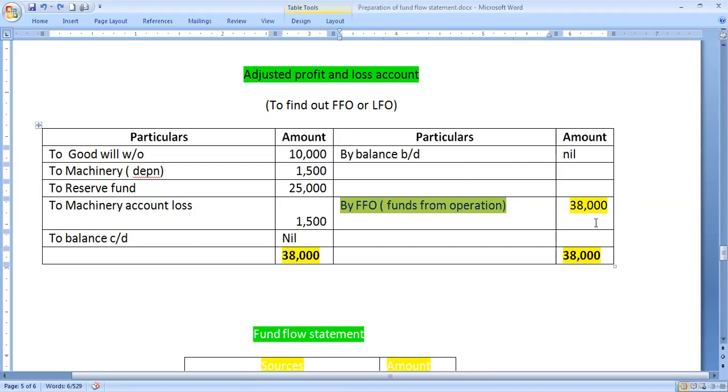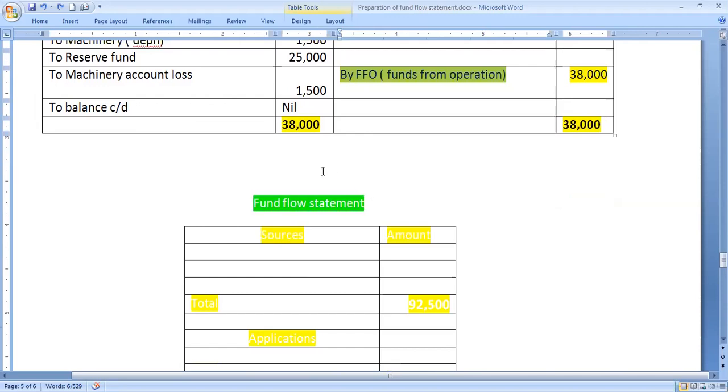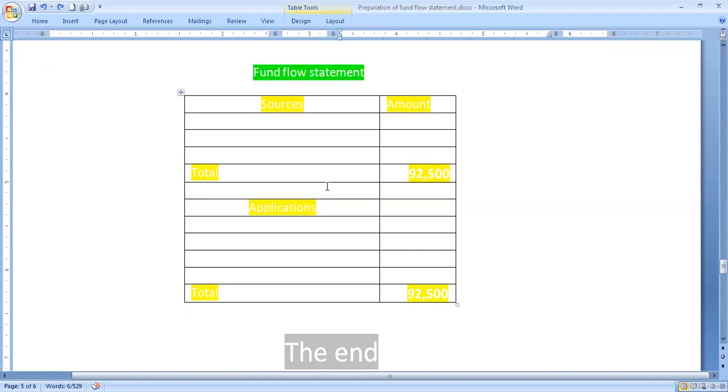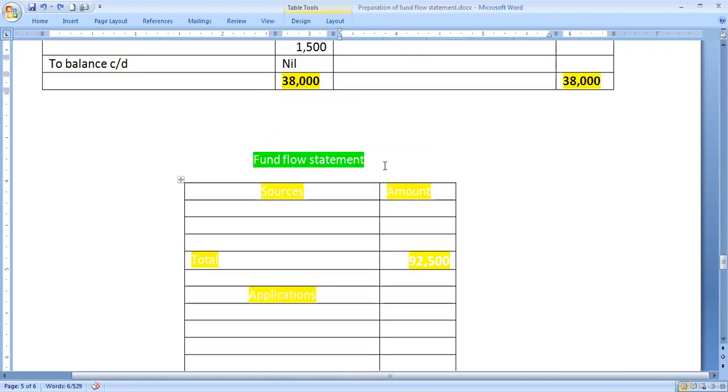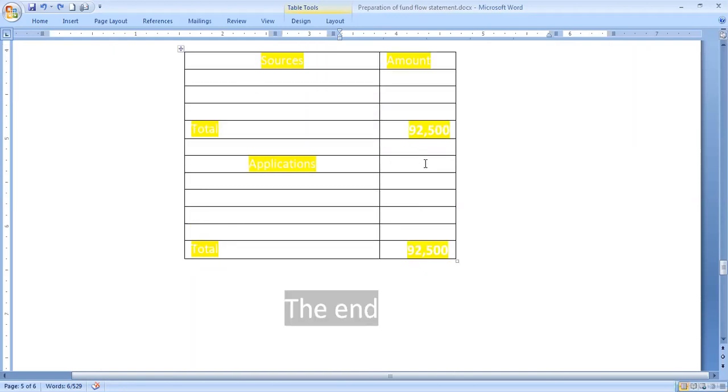With the help of this, we can take managerial decision making. So by this, all ledger accounts we have opened, then the job will be very easy. Just we can post the transactions or items to the fund flow statement, and this fund flow statement we are preparing in a vertical format, sources and application.